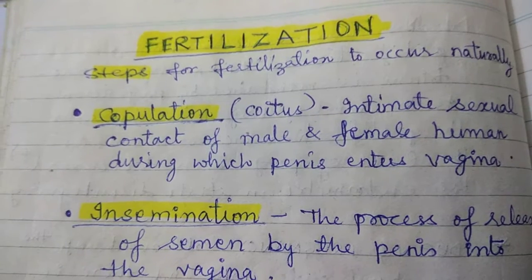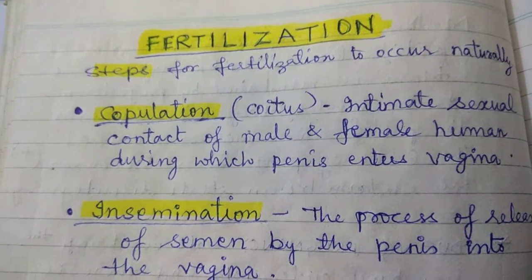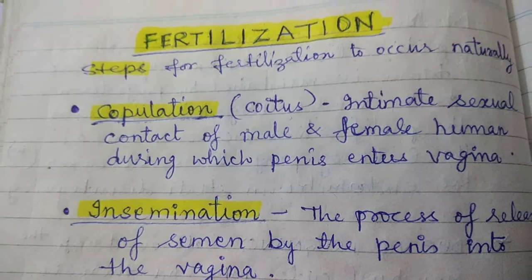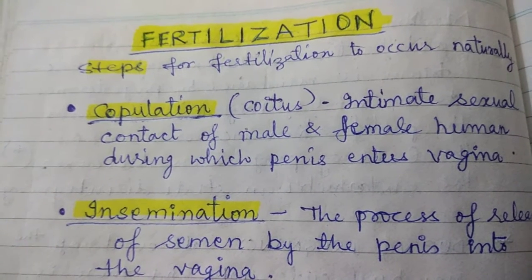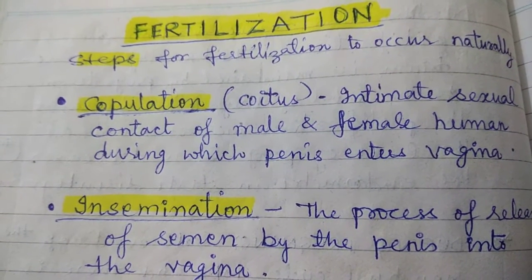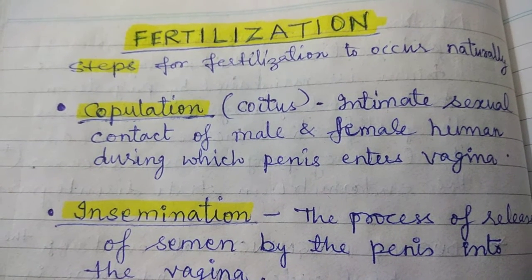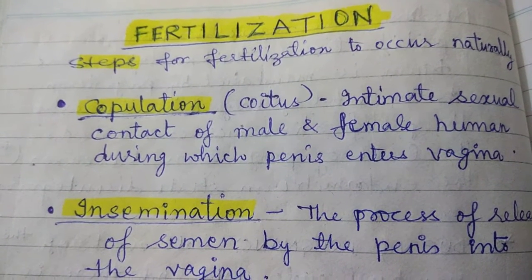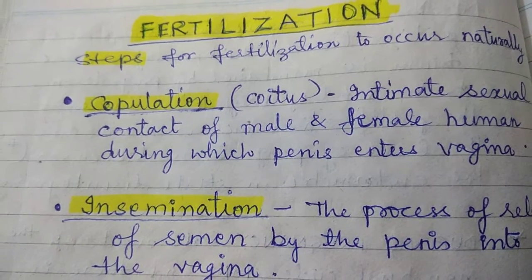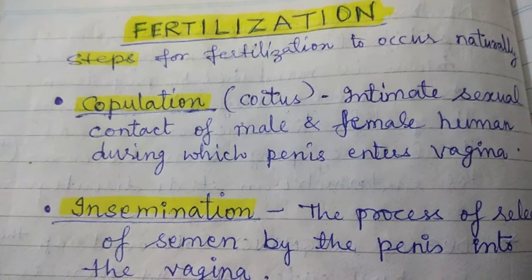First of all, the basic first requirement is copulation, also known as coitus or intercourse. It is the intimate sexual contact of the male and female human during which the penis enters the vagina. This is called copulation or coitus.